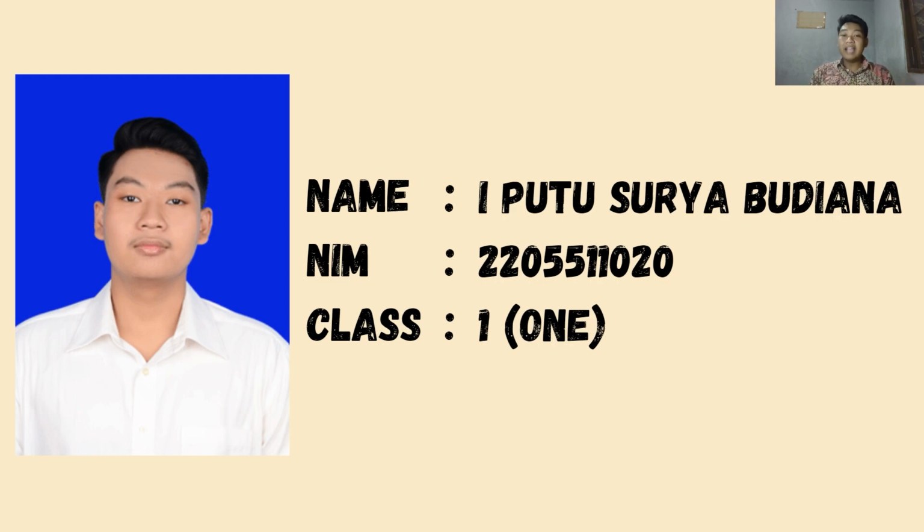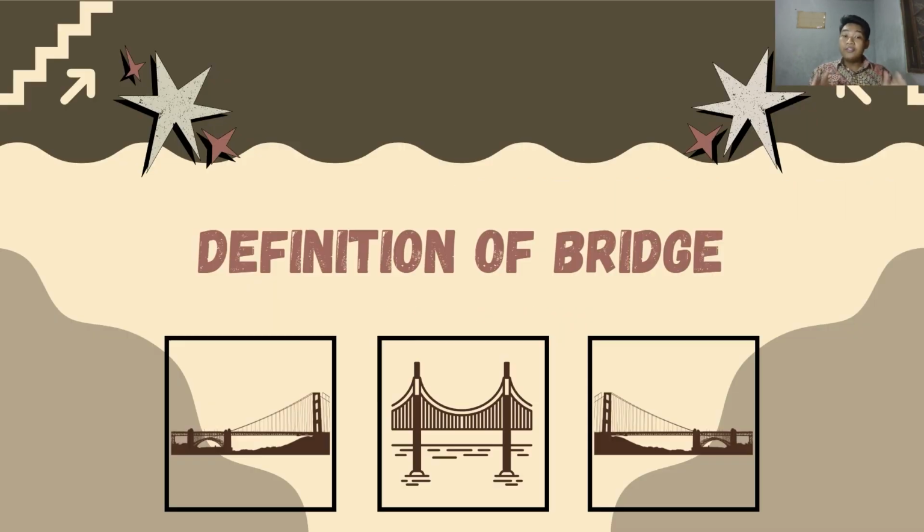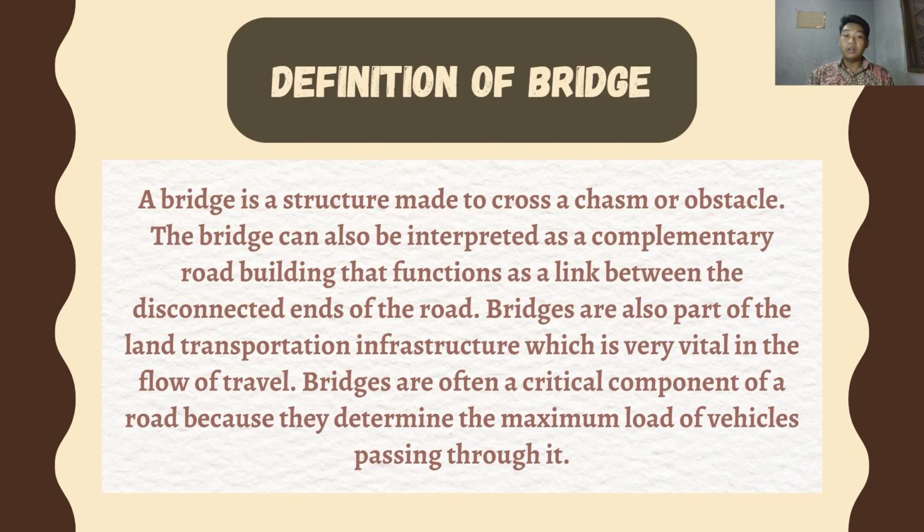Okay, after that we can start the video with the title Bridge. The first is about the definition of a bridge. A bridge is a structure made to cross a chasm or obstacle. The bridge can also be interpreted as a complementary road building that functions as a link between the disconnected ends of the road.